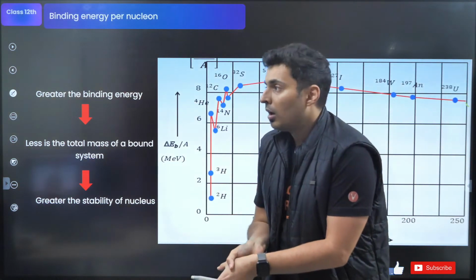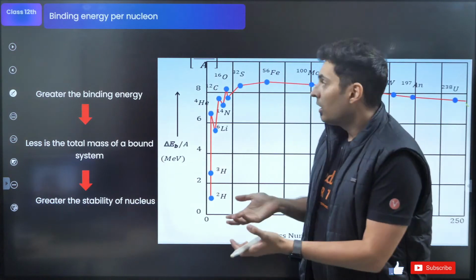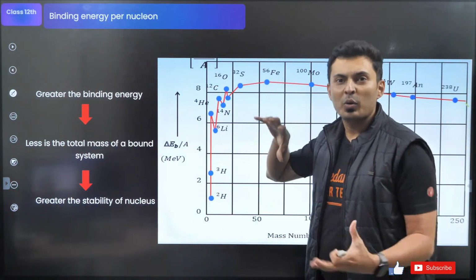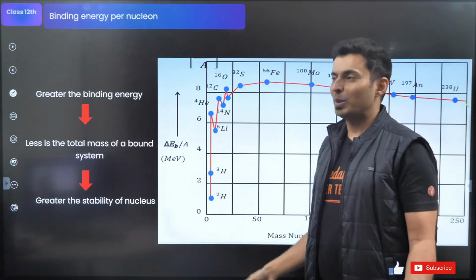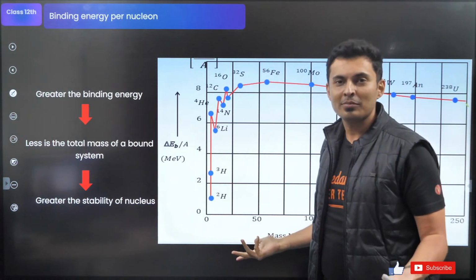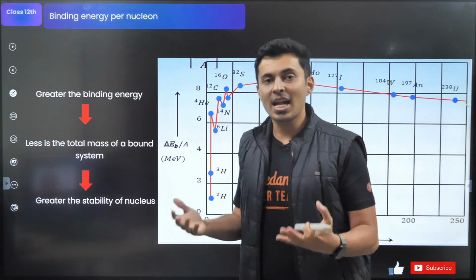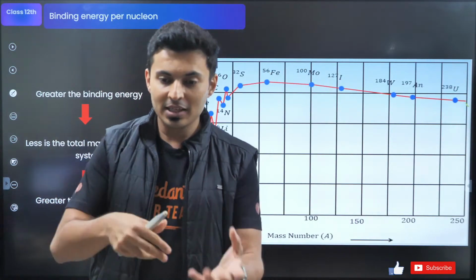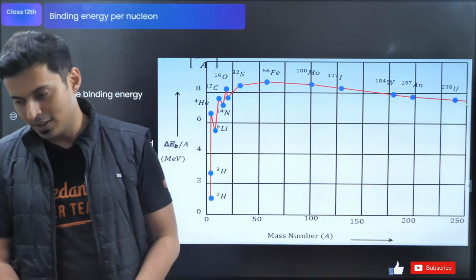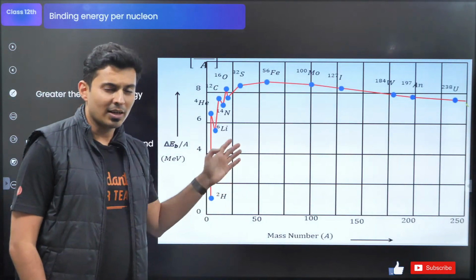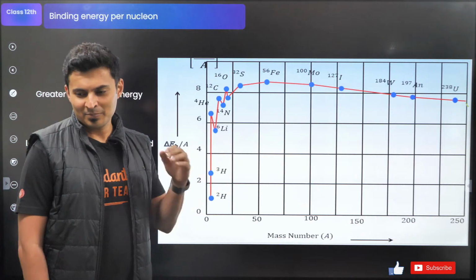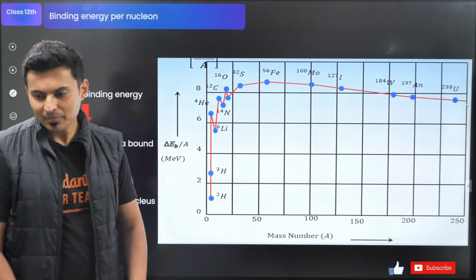And then they'll be like, what? Really? So much energy per nuclear particle? And they will become iron. So you have to literally make a lot of effort. And they'll be like, oh my God, I never knew this would happen. So these reactions take a lot of effort, a lot of energy to bring them into that particular stable state. Sometimes it is natural. We'll come to that as well. Sometimes it is forced.